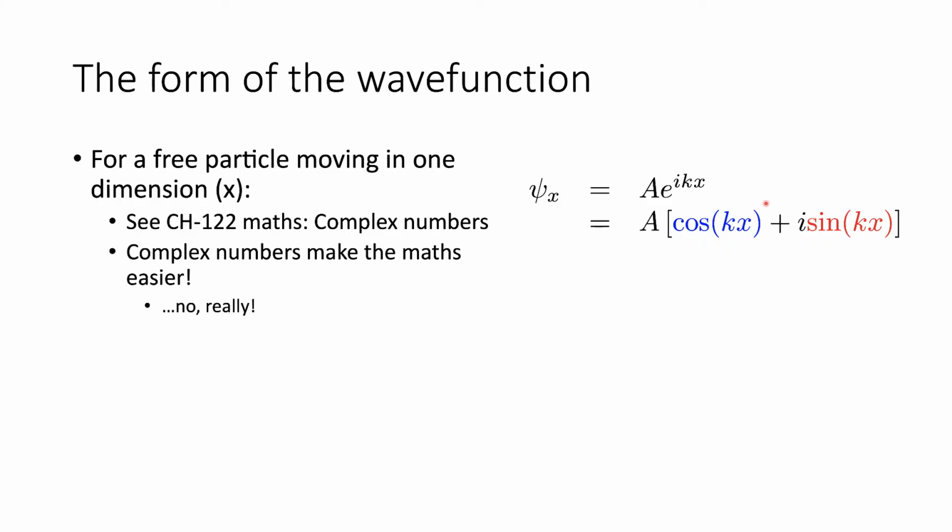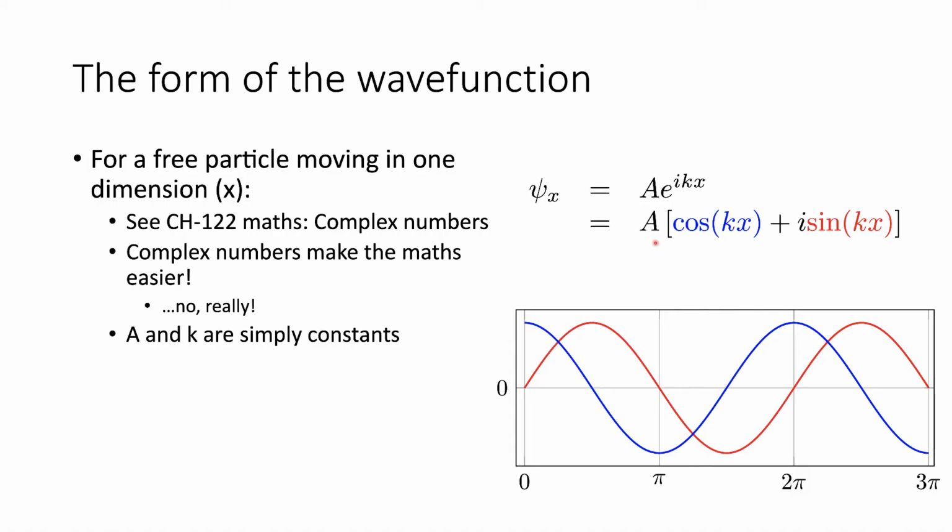So let's plot these functions. If we look at them, let's think about what k and a are doing. So we've just got the real function, the cosine function in blue, and the sine function in red. Well, if we think about a, all a is doing is stretching the wave functions vertically. It is simply a scalar value. K, on the other hand, will change the wavelength of the wave. So it's related to that wavelength. If we increase k, we'll squash these wave functions. If we decrease k, we'll stretch them out. K is called the wave vector, which will allow you to easily look this up in books and literature.